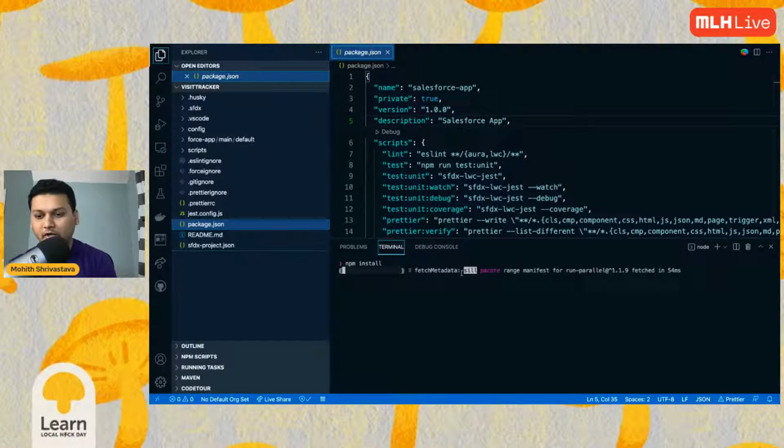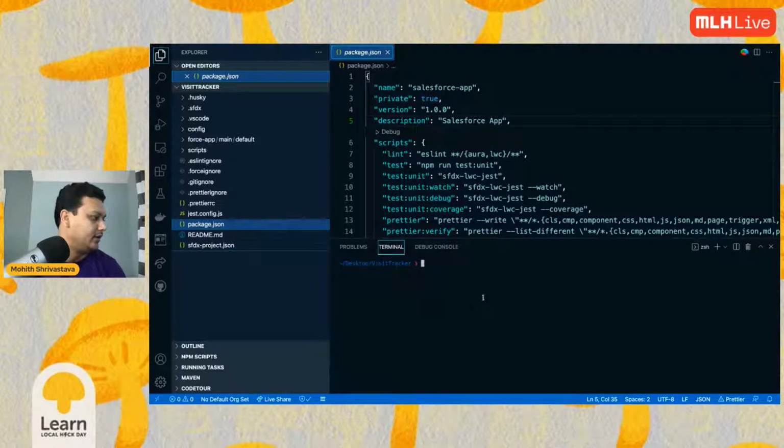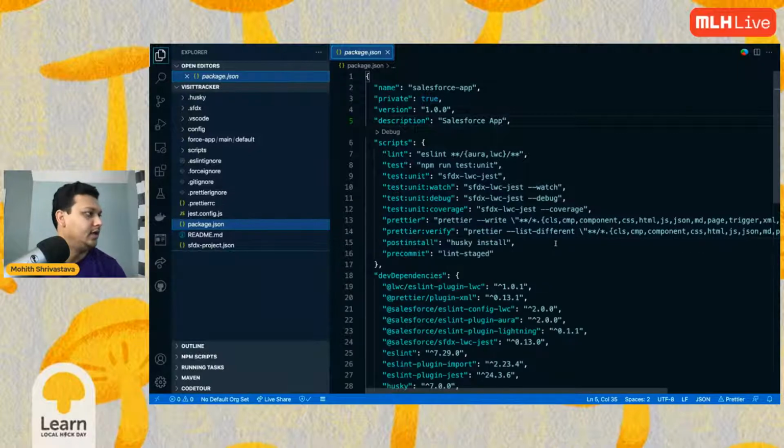So what for Windows? Well, Windows is also the same thing. Instead of Command Shift P, it will be Control Shift P, if you are used to Windows. Okay, so this should ideally have worked, but we'll continue.